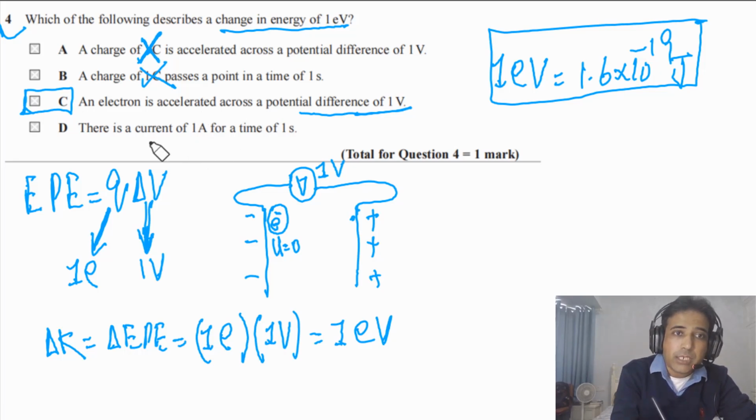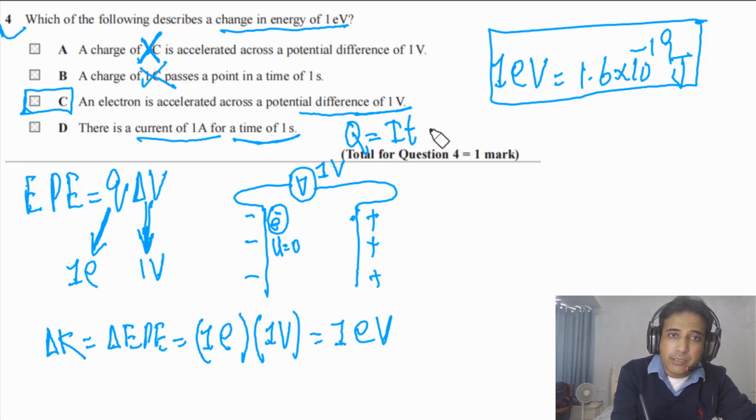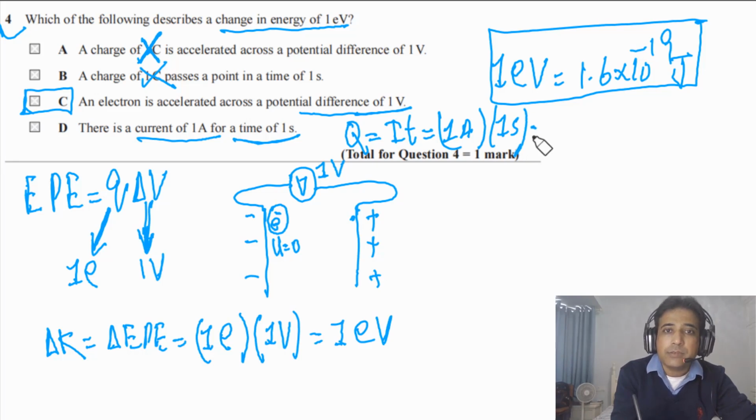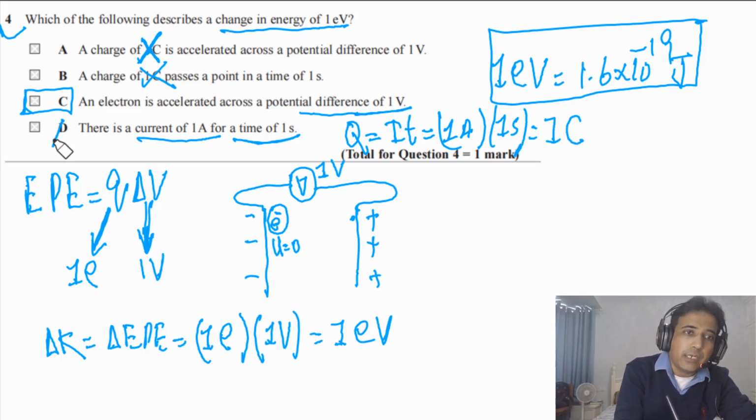There is a current of 1 ampere for a time of 1 second. So this is actually Q is equal to I times t. So in this case we have 1 ampere and we have 1 second, so this is equal to 1 coulomb. So this is also not the answer.